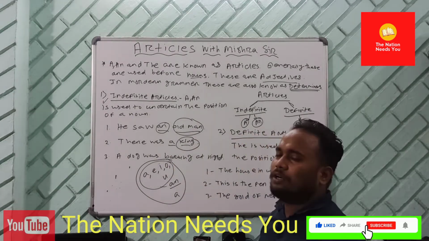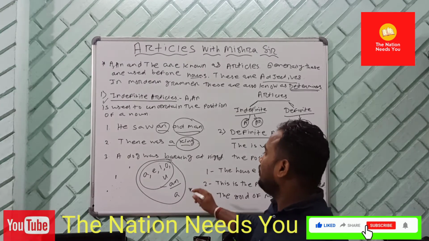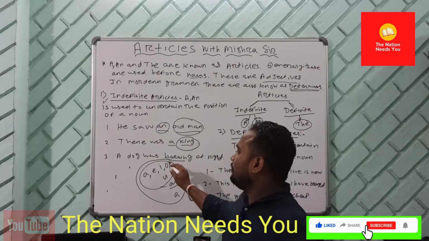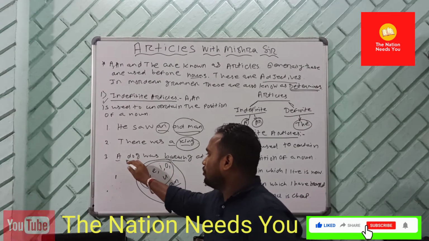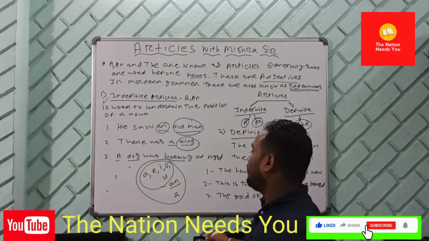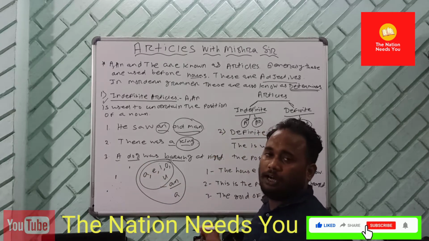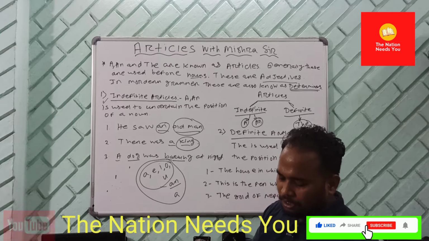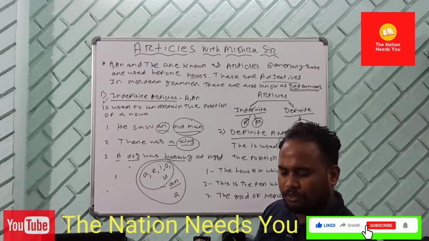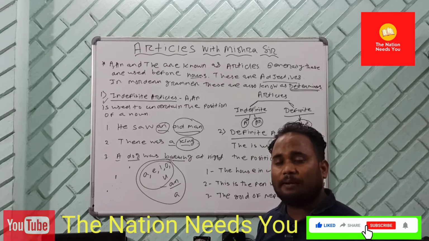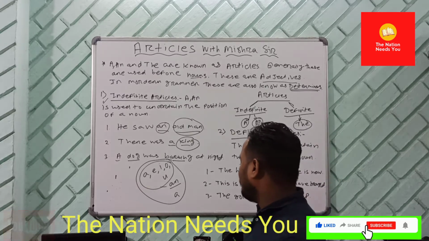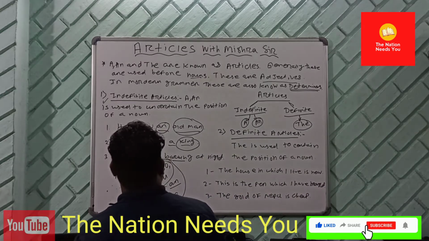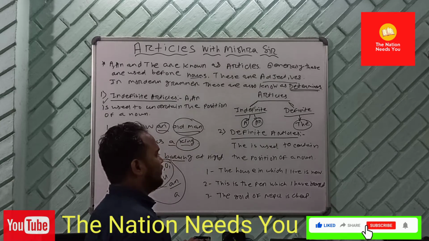Again, a dog was barking. So here, what is that? This is a verb. Okay, a dog. So dog is a noun, and again here what? You have what? A article. So now tell me, without article, is it possible to create a sentence? Sometimes impossible. Okay, that's about indefinite one. Let's move to definite article.